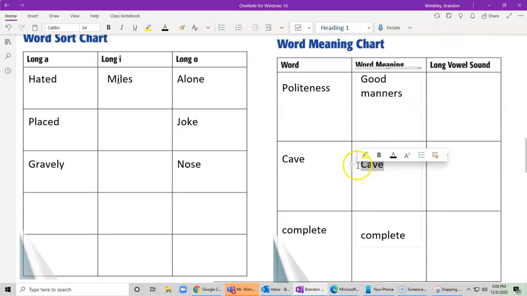Now what about cave? That one, we're probably not even going to go back and look. Remember, it said he had a cave under a piano. And a cave is like an underground hollow, an underground cavern. And in this case, it's a place that he's using for rest. So I'm going to put it's an underground area. And I need to shrink that just so it all fits on one line.